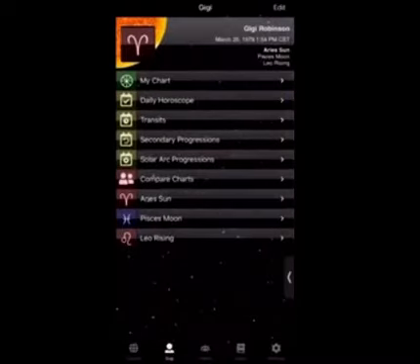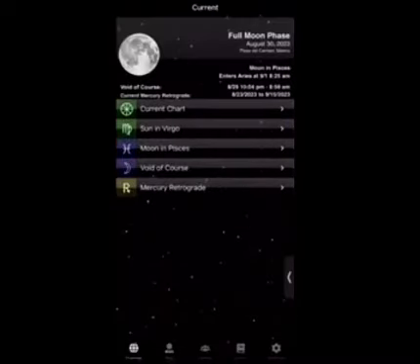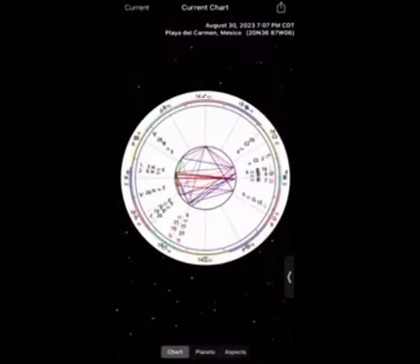Already on my stuff. So when you go into the Time Passage app, this is the first screen that you will see. Okay. This is just going to let you know what the current situation is, meaning based on where you are. As y'all can see, I have mine set to Playa del Carmen, Mexico. So I want to kind of know more of this region, so my alignment is to that. But based on where you actually have your location, it's going to give you those particular positions, right? But you can go in and see whatever the current chart is for right now. So this is the world chart, but the world chart based on Playa del Carmen, Mexico.